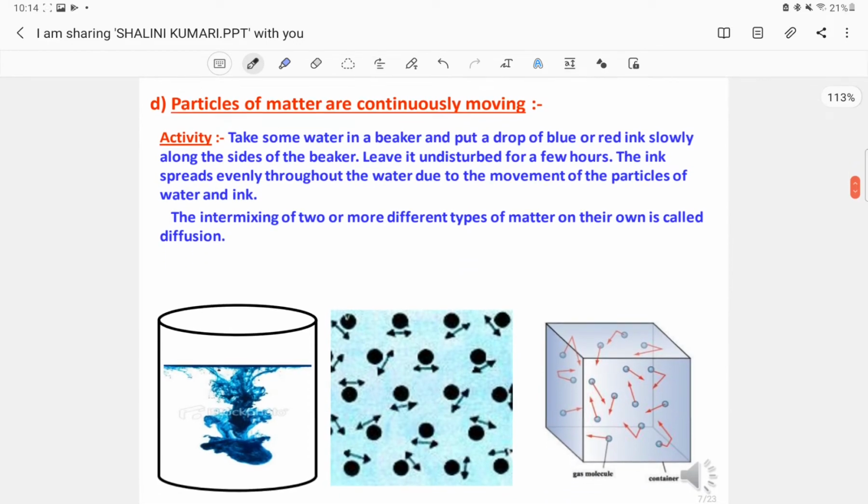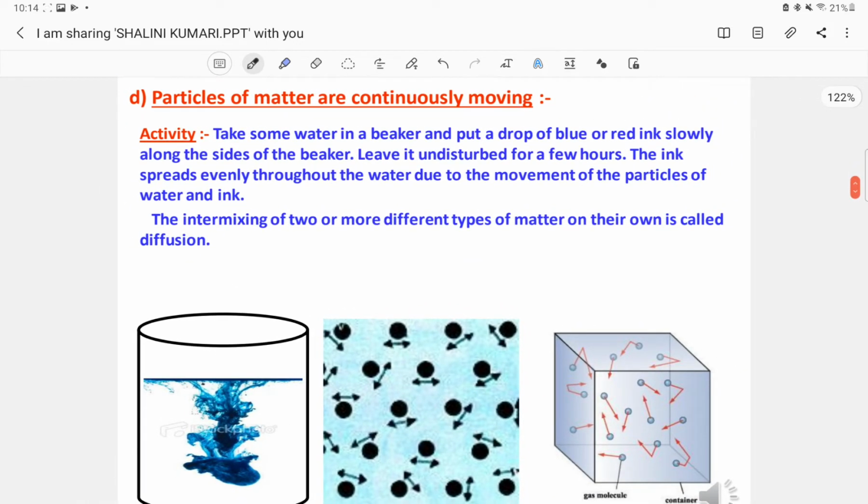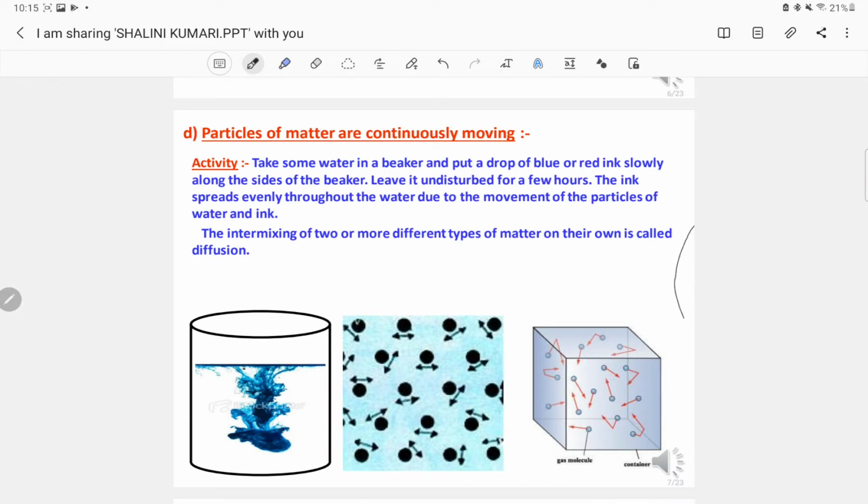The fourth one says particles of matter are continuously moving. We can understand this with the help of an example: if we take a beaker filled with water and put a few drops of ink in it and wait for some time, it will intermix on its own. The ink will be distributed in the water evenly. So what does this activity mean?